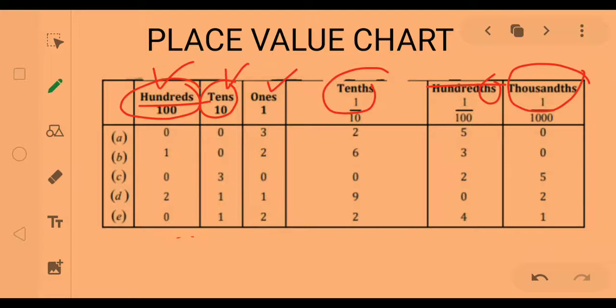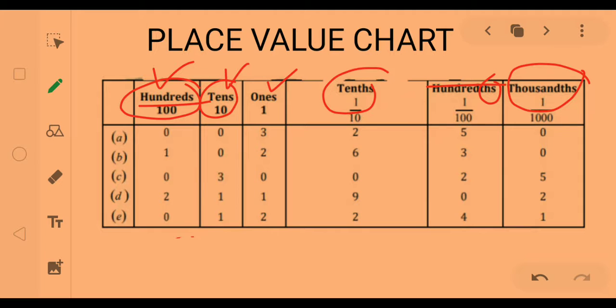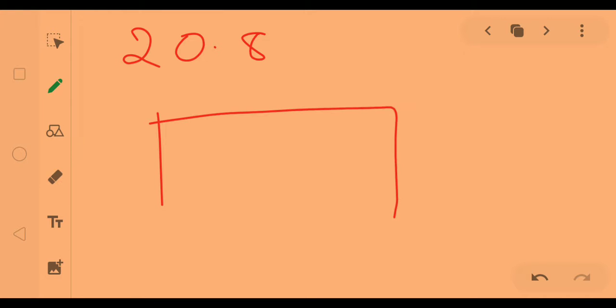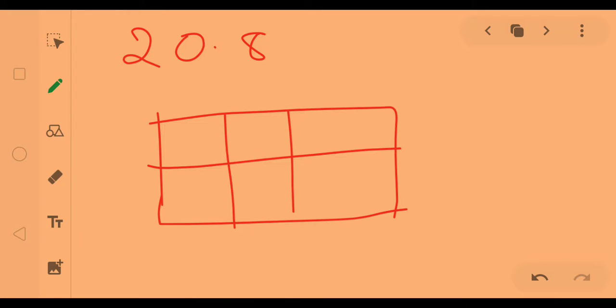Next we are going to learn how decimal numbers are represented. You have already seen the place value chart of decimal numbers. Let us learn how to represent decimal numbers on the place value chart. For example, 20.8. We know the places already, so we draw a table and divide it into columns. Here we put the 2.